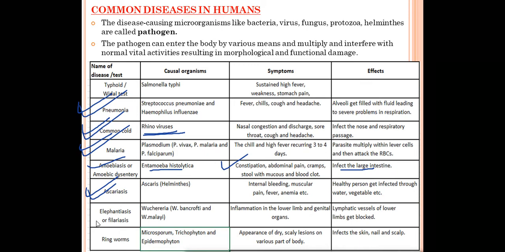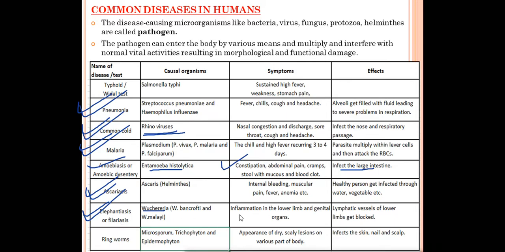Next is Elephantiasis or Filariasis. So how we can get this disease Elephantiasis or Filariasis? By a microorganism called Wuchereria. So there are two types, Wuchereria bancrofti and Wuchereria malayi. So this organism is responsible for the disease called elephantiasis or filariasis.